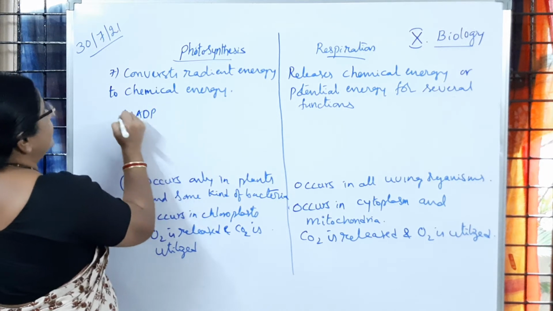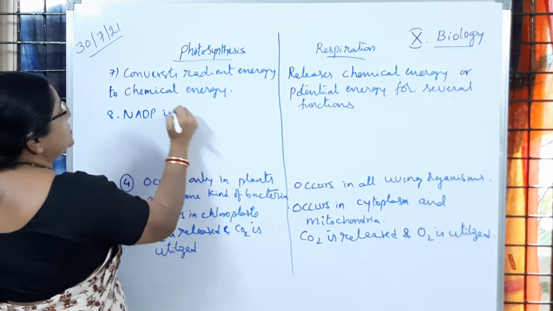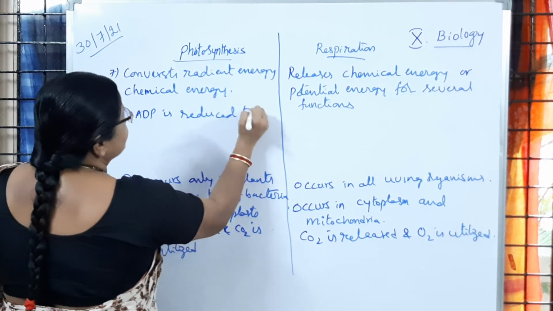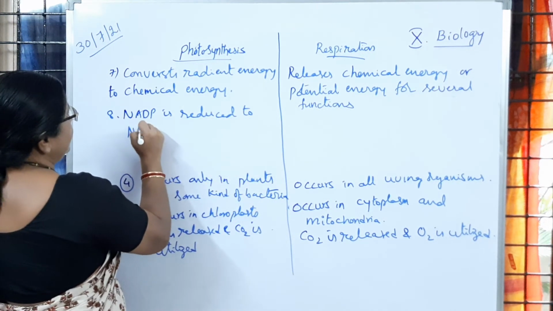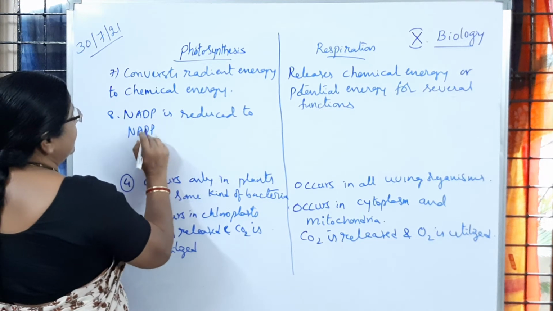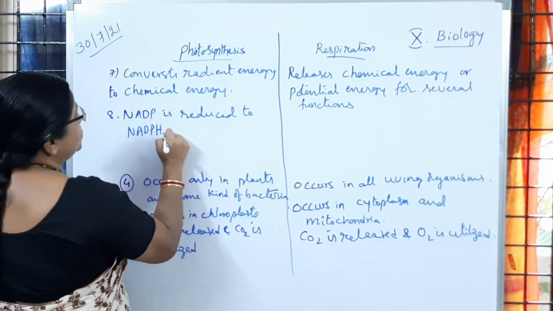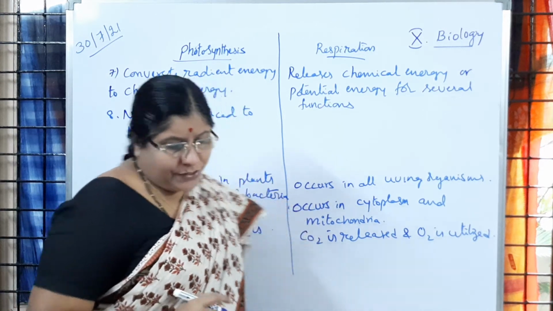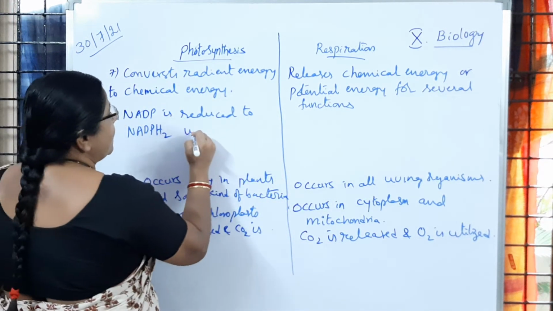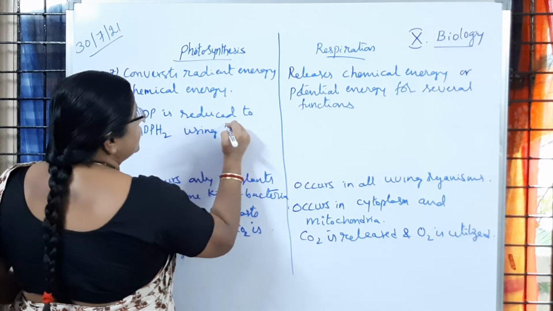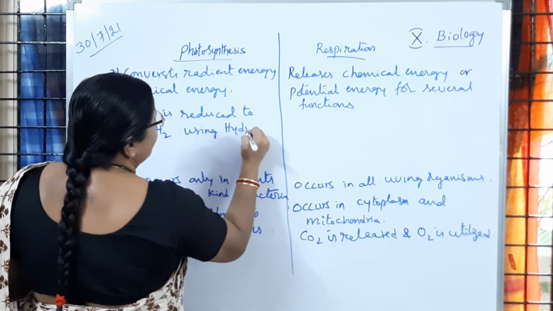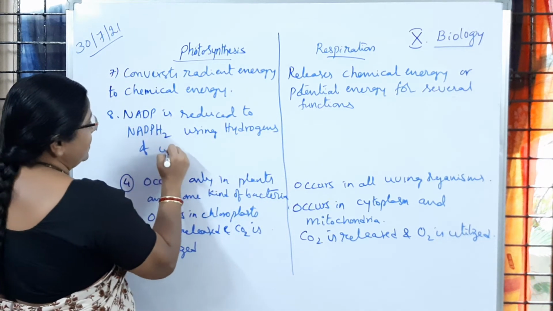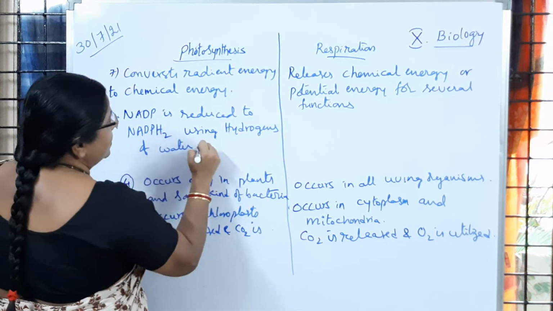NADP is reduced to NADPH2 using hydrogens of water molecule.